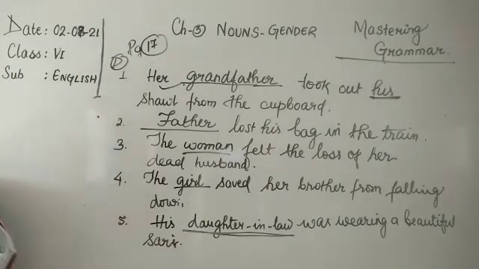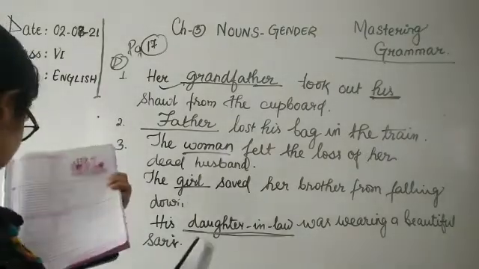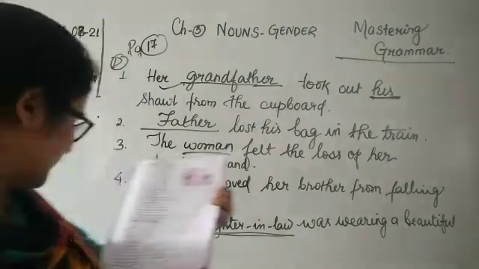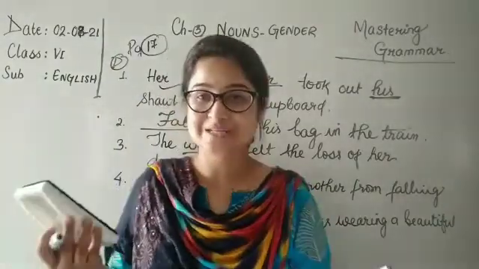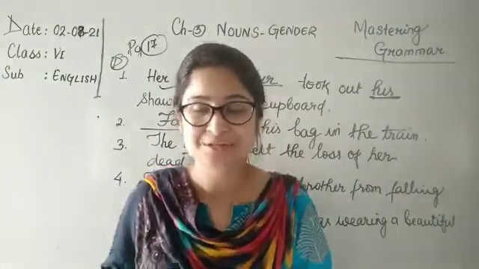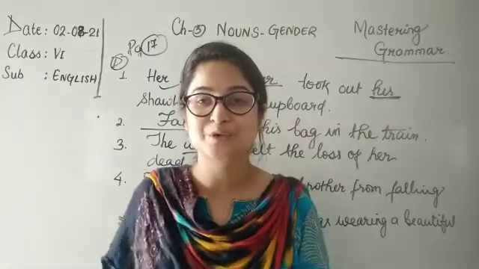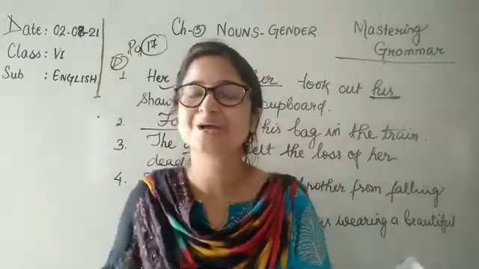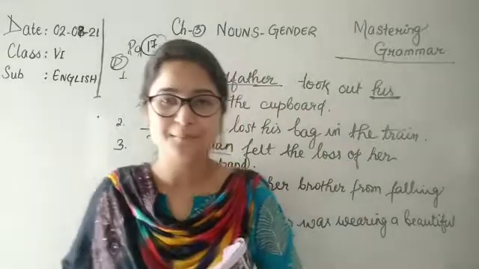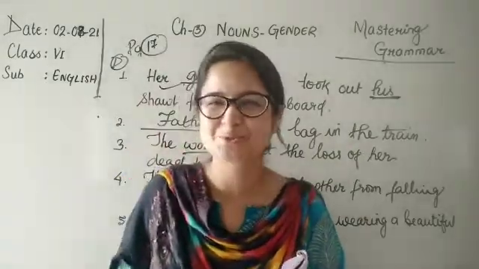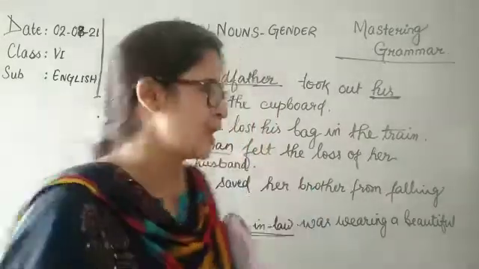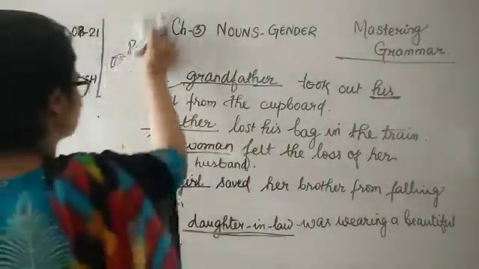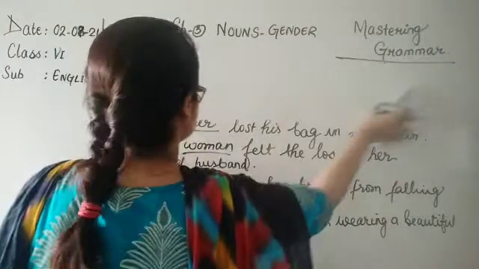Yes. So let's move ahead with next one, common and neuter gender. Now children, I hope you understood what is feminine and masculine gender. Now we will be moving towards the common and neuter one. They are really easy. You don't need to think much for them. You just need to choose and tell which type of gender that is. Okay. So we are moving towards common and neuter gender.